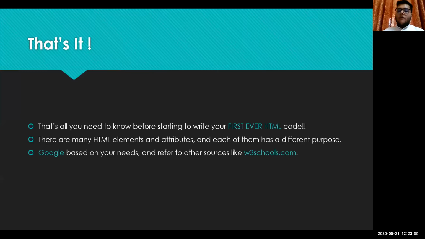Whenever you face a problem, like you don't understand why something is not working, or you feel like there is something wrong, or you need something that you don't know about but you want to place in the website, so you want to know what that thing is, you can just go to W3 Schools and search for it there.